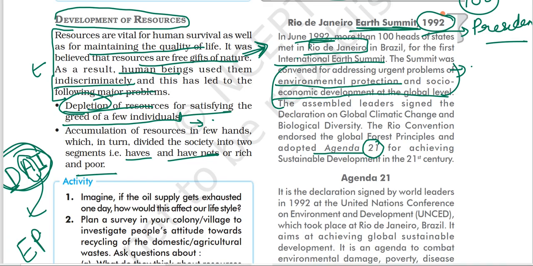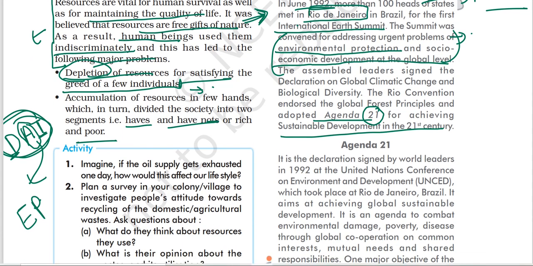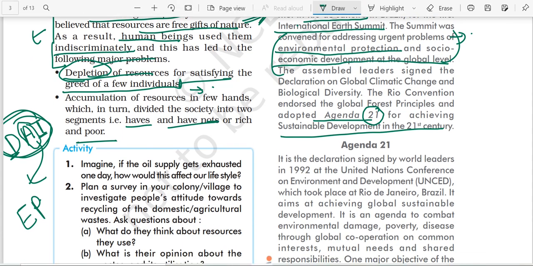They adopted Agenda 21 for achieving sustainable development in the 21st century. Let's move ahead with Agenda 21. You can say it is like a green path to the future. I'm writing it in green pen: a green path to the future.